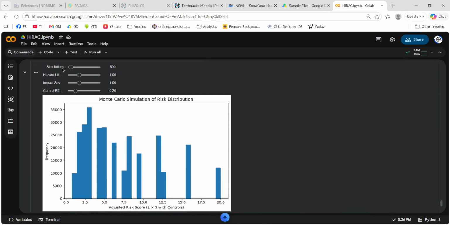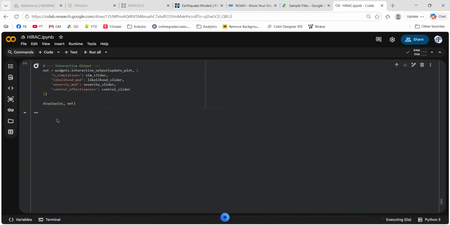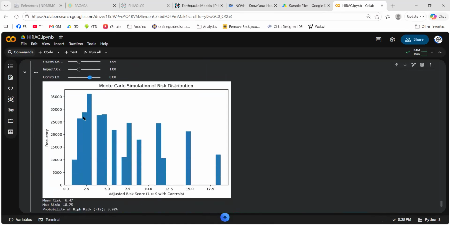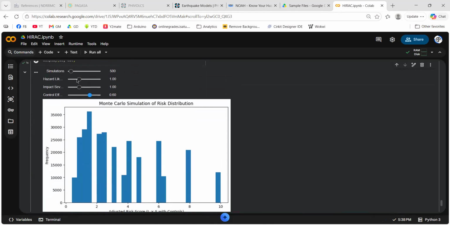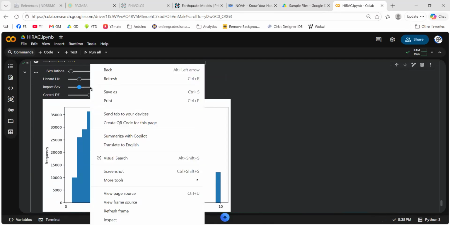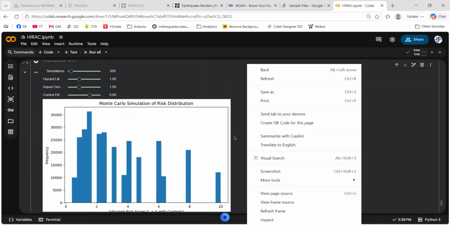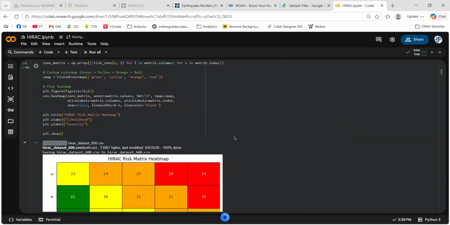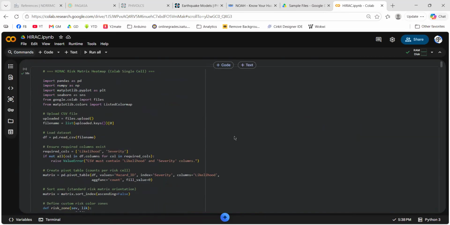By the way, we have the Monte Carlo simulation. If you want, you can modify that. You can simulate what happens if you increase the control efficiency, and you'll see the corresponding changes. I'm going to provide the link to this Colab notebook so you can explore.